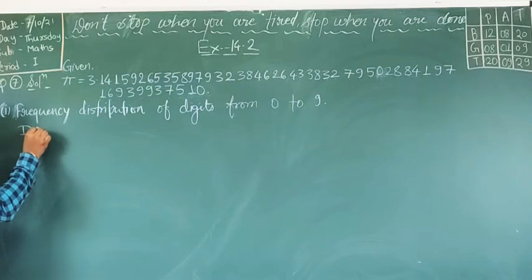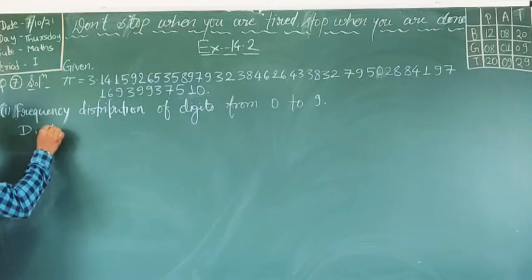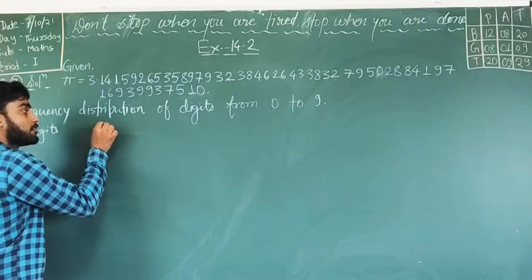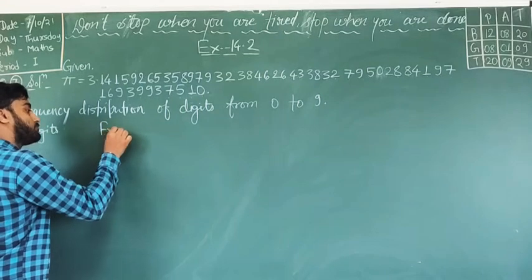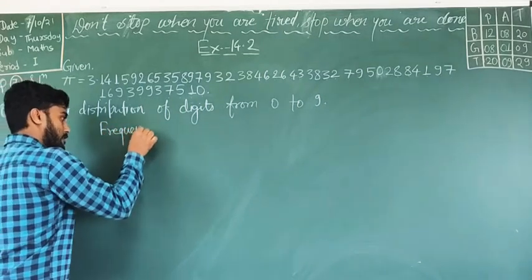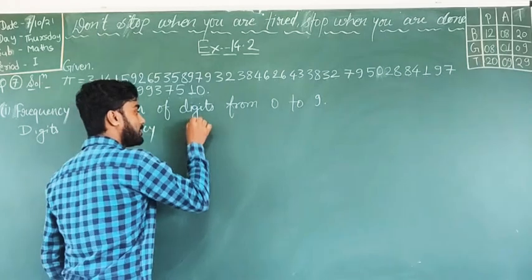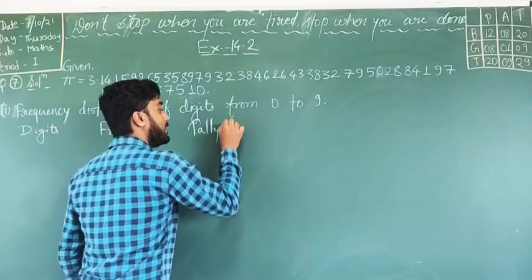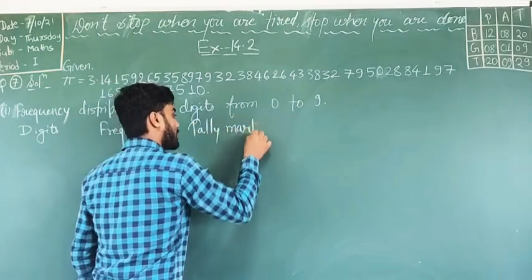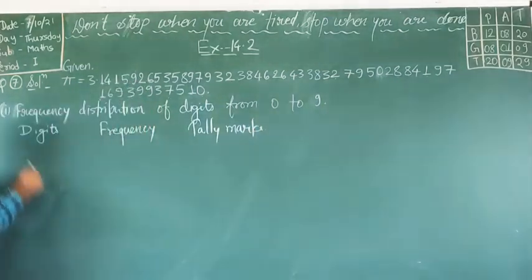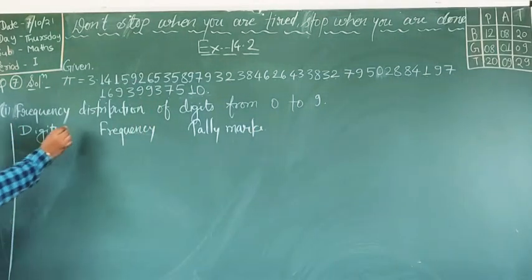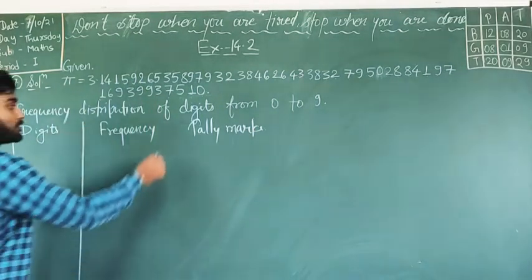Digits, then frequency, very good, and after that tally marks. First I am making a table for it.